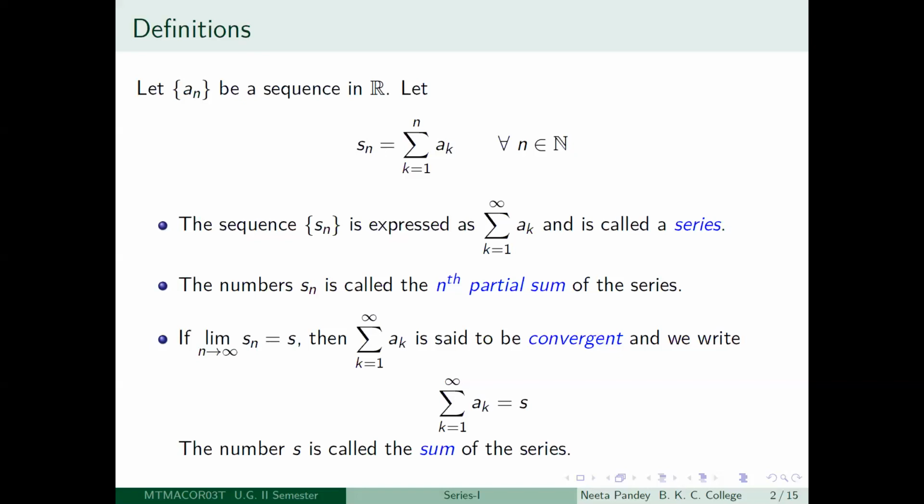So if limit n tending to infinity Sn is equal to S, then we get summation k equal to 1 to infinity ak equal to S, and S is called the sum of the series if it is a convergent series, right?